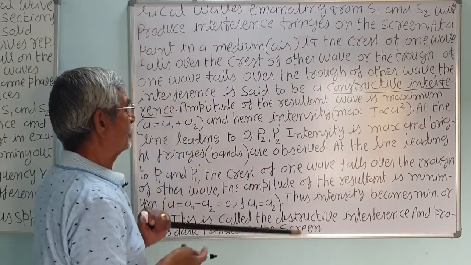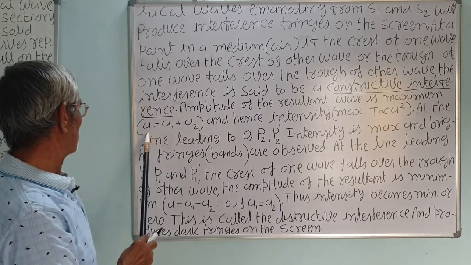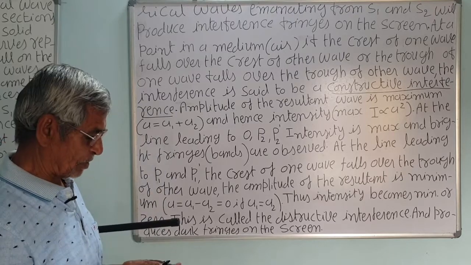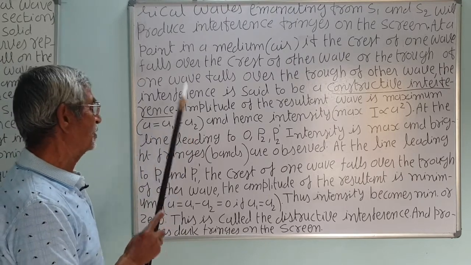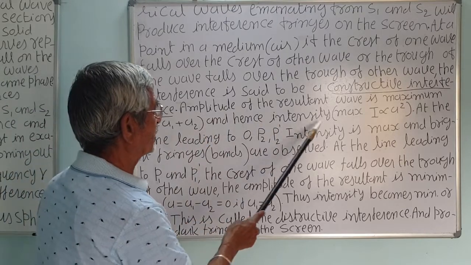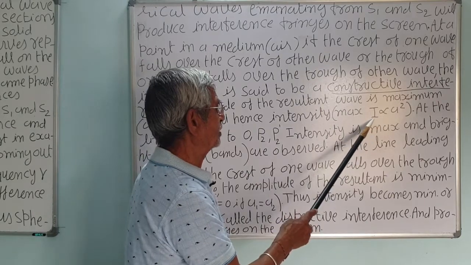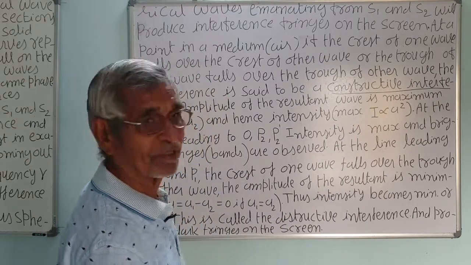The amplitude of the resultant wave is the maximum, that is, individual waves have amplitudes A1 and A2, then the resultant wave amplitude A is equal to A1 plus A2, and hence the intensity will be maximum, because intensity I is directly proportional to the square of the amplitude, so it will be 4 times.